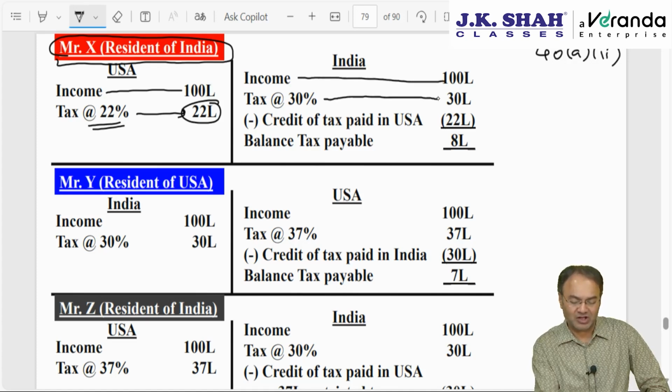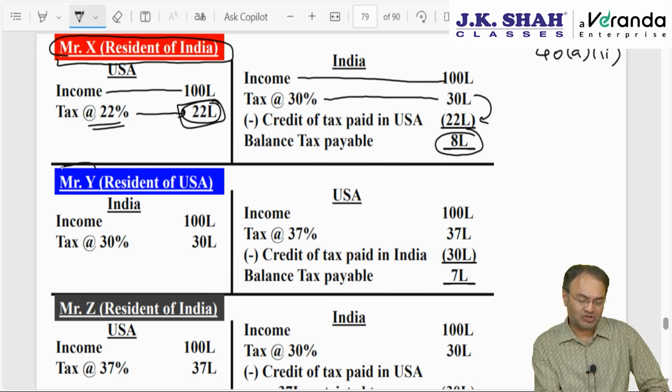On 100 lakh tax rate is 30%. From 30%, which amounts to 30 lakhs, entire 22 can be claimed as a credit, because 22 lakh is less than 30 lakh. So full 22 allowed as a credit. In India, balance 8 lakh will have to be paid as tax.